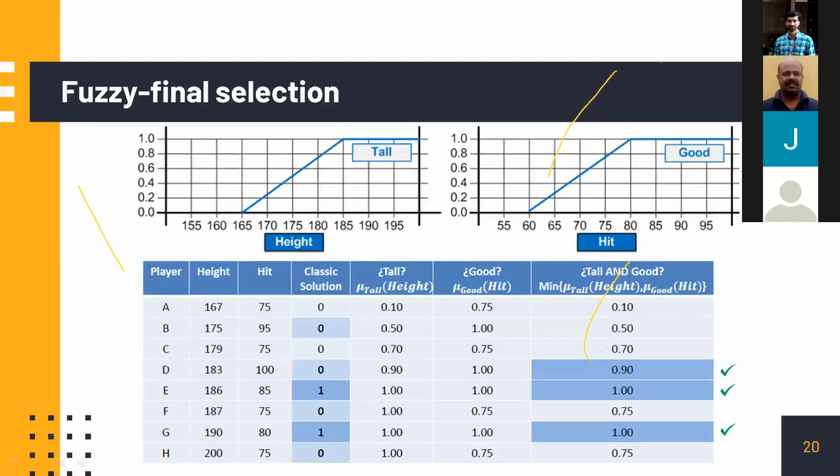Yeah, I got the point. That is, the AND operation is the minimum among these. But for an OR operation, it is the maximum, because OR means either A or B is okay for you. Yeah, that's fine.